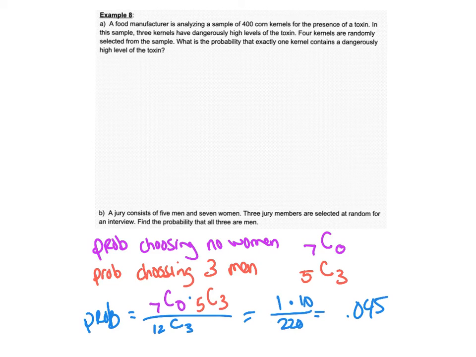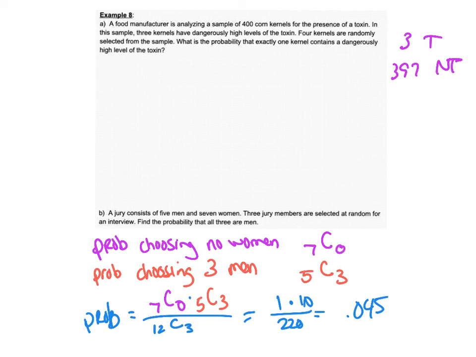The food manufacturer example is the same. It's just a little bit weird because we're talking about kernels and one's toxic and one's not. So, same logic. You have 400 total corn kernels in the sample. 3 kernels have dangerously high levels of the toxin, and 397 do not. So 3 are toxic, 397 are non-toxic.